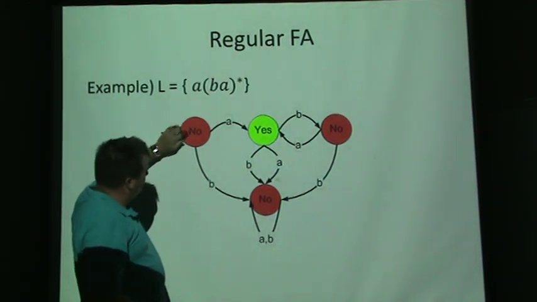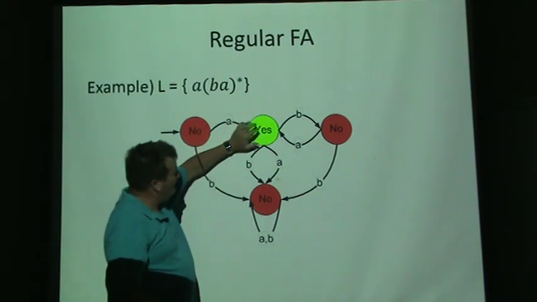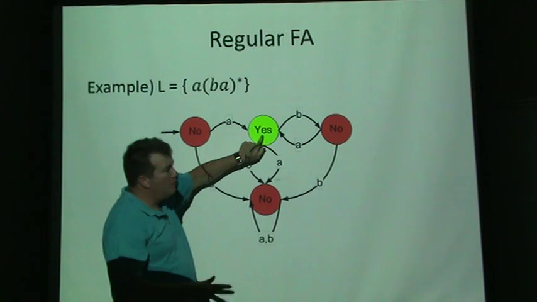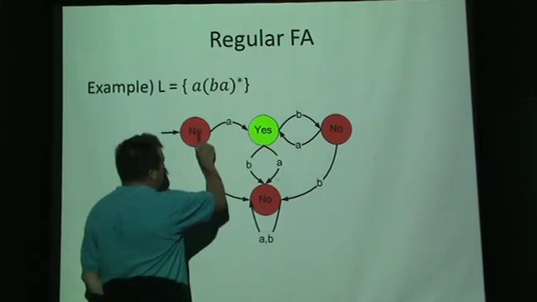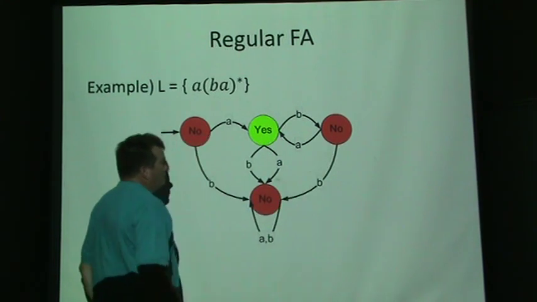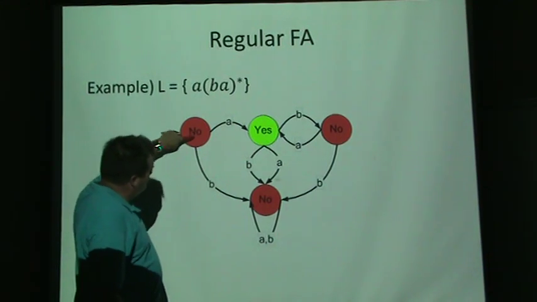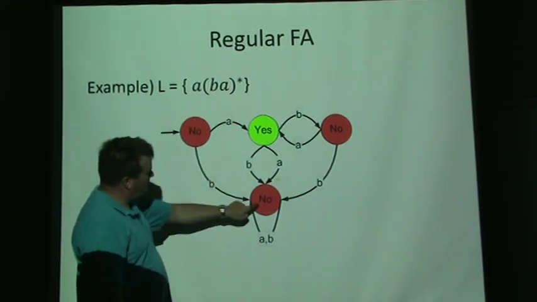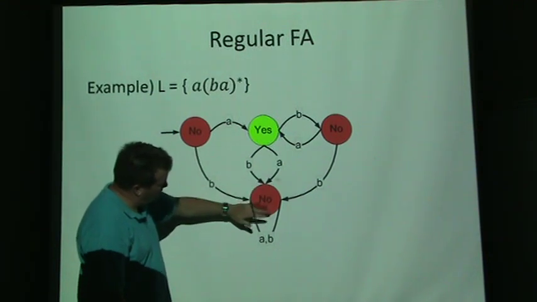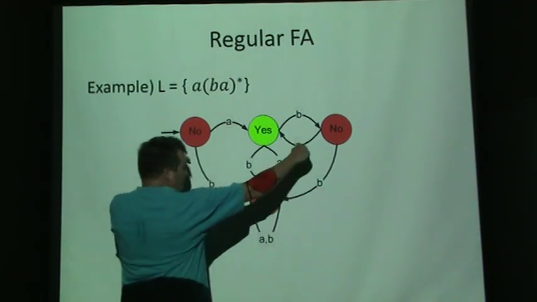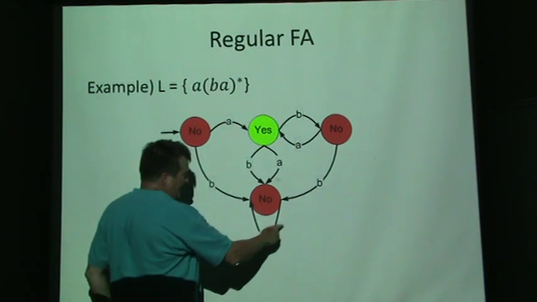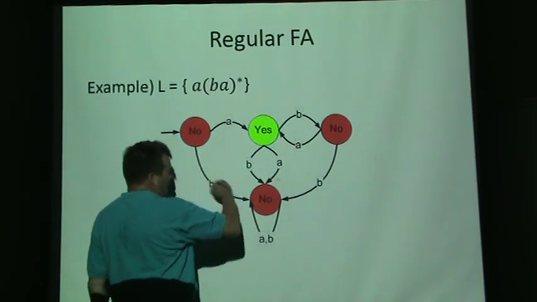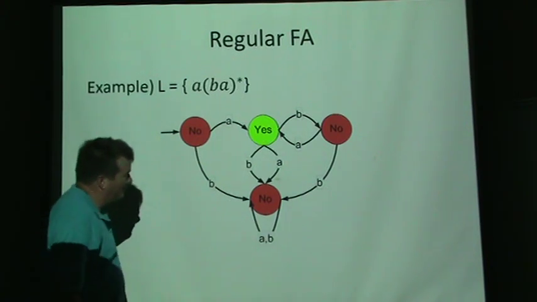And if we read an A, we go to a state that we are calling a yes state, meaning if we end up in this state, we'll answer yes. And if we end up in any of these states, we'll answer no. So if the first thing we read is a B, that's no good, because it has to start with an A. So if we read a B, we go to what we sometimes call a trap state. If you ever get into this state, any A's and B's you read after, you just stay here. You'll never answer yes. So if you ever get into this state, the answer will always be no.